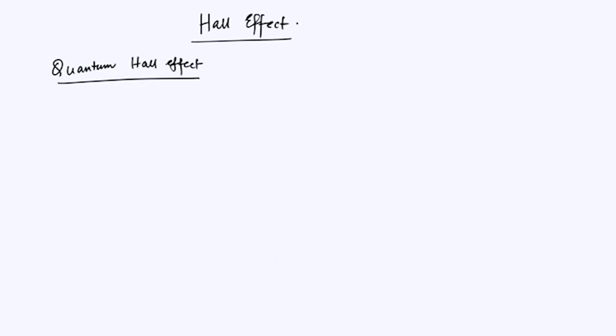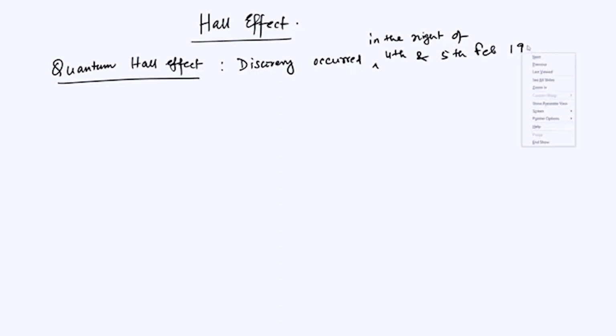The discovery occurred in the night of 4th and 5th February in 1980. If you want to be precise, this happened at about 2 a.m. in the morning.